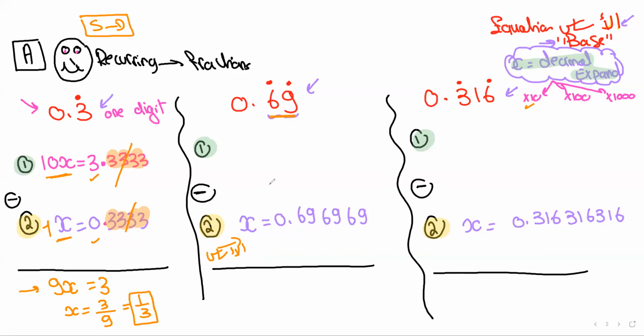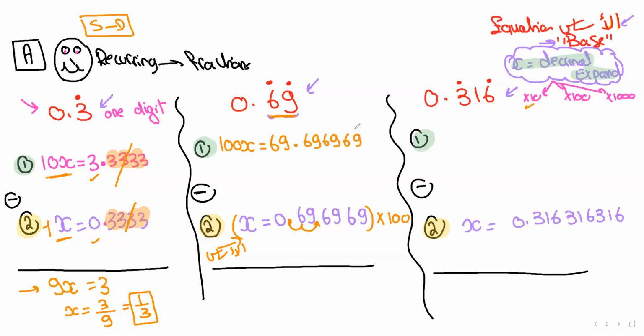Good. Since I have two digits repeated, I multiply the base equation by 100. So basically, one digit repeated, multiply by 10. Two digits repeated, multiply by 100. Now, how do I multiply? Remember that you multiply both sides of the equation. 100 times x is 100x. Please be organized when you're writing your equations. 100 times this decimal, okay? You can do it mentally or with the calculator, it's totally up to you. But again, all you need to do is move the decimal twice to the right. So you end up with 69.696969.